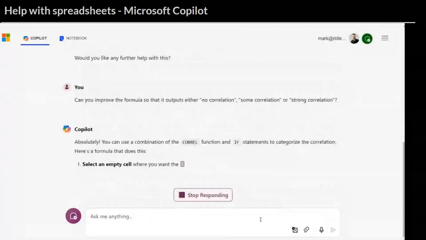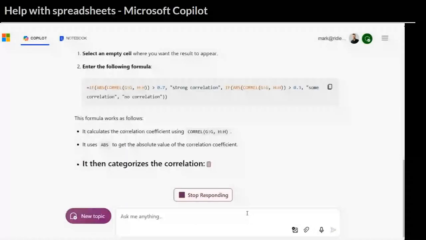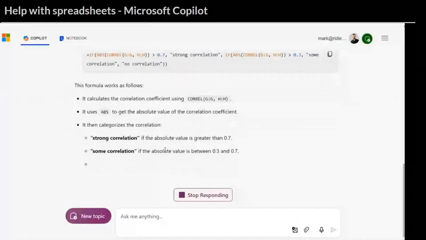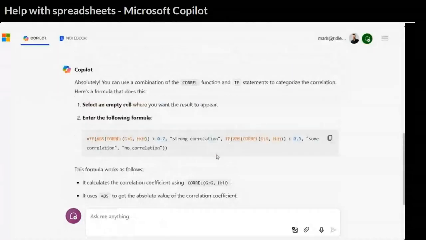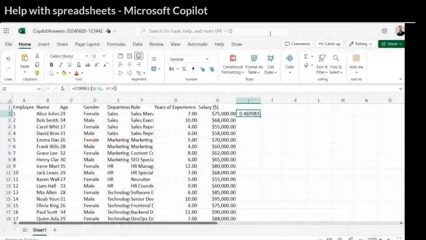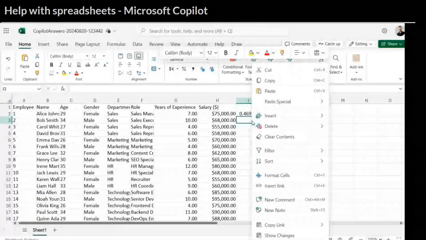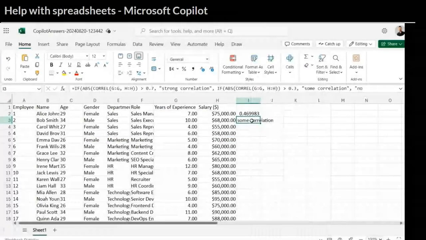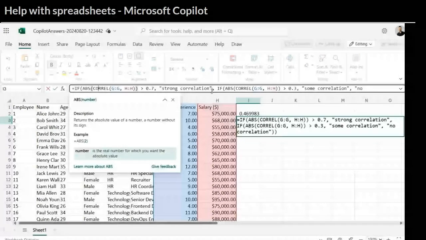I've asked it if it can give me a formula that, instead of showing me the correlation, the actual output of the equation, can say strong correlation, some correlation, or no correlation. So it's not a particularly useful formula, but it is more complex than the last one. So I'll paste that in, and you can see that what Excel is saying for the data that we've got is there is some correlation between the years of experience and salary.